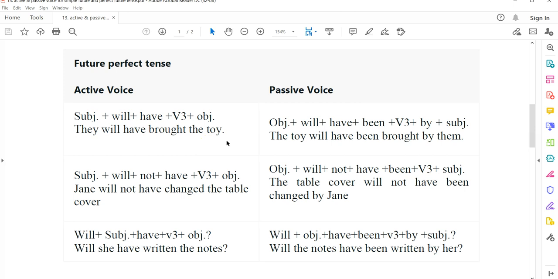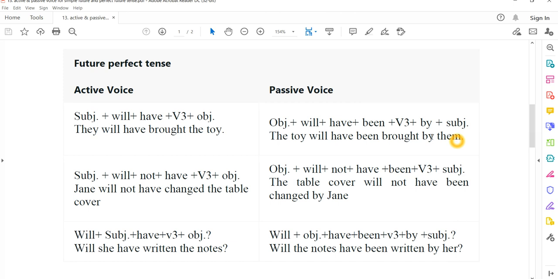If I want to change into passive, I have to put the toy, the object, at the beginning, then followed by the auxiliary will, then have. After have you put been, then the past participle, brought. So be careful, you have here three auxiliaries: will have been brought by them.